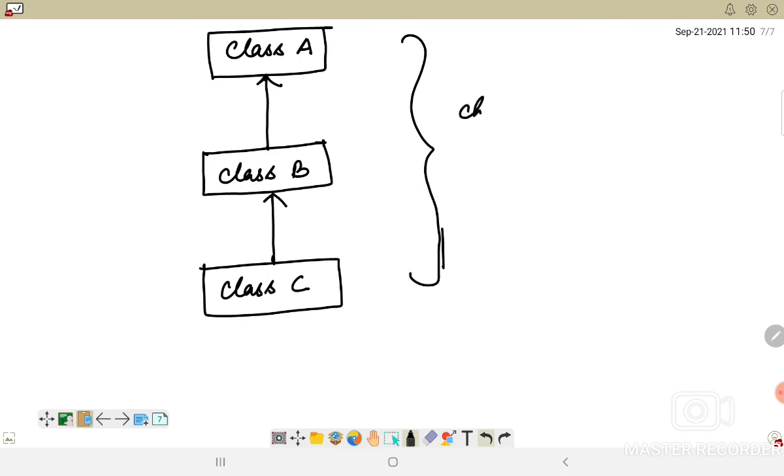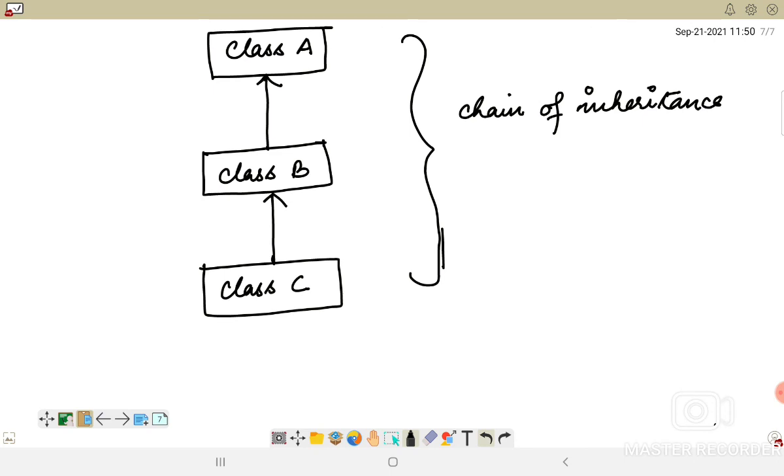Different types of classes might be there, and it is just inheriting one by one.